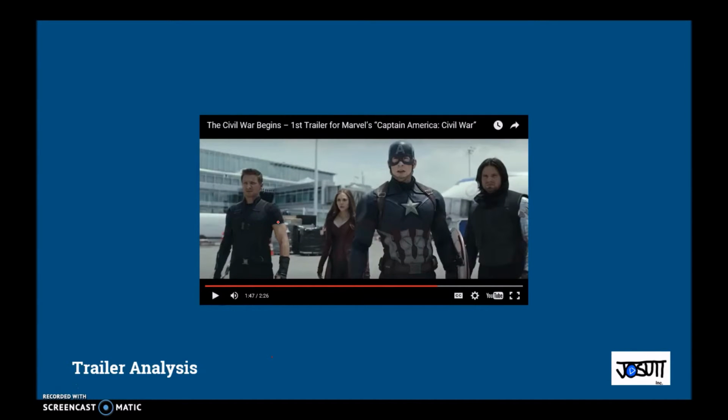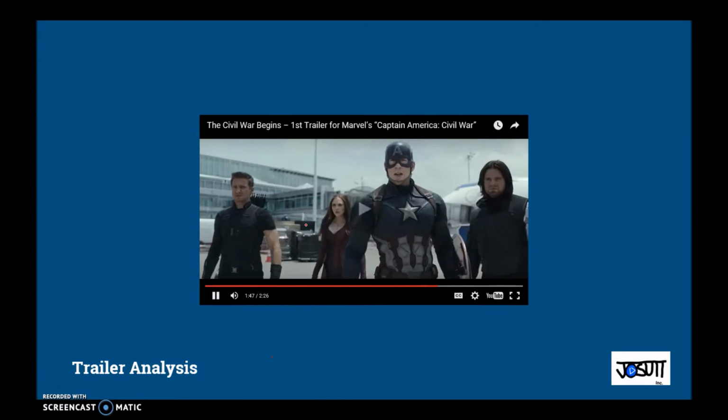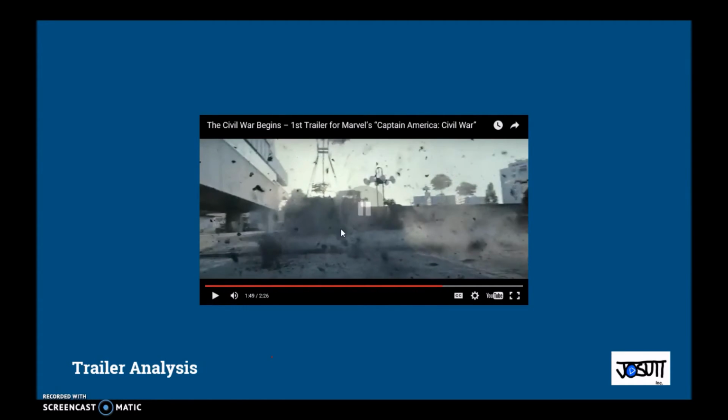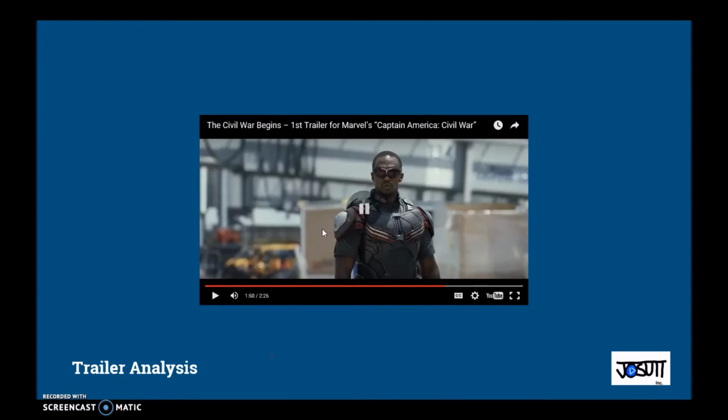And then here we see Team Cap fighting off War Machine and Iron Man. Now here Team Cap is missing Agent 13 and Ant-Man. Now people say that Ant-Man is right here. I've seen a picture where they say that, but there is no Ant-Man here. Then we see Bucky running. Now Bucky, when he's running right there, doesn't have the same clothes as when he was in the fight. And these bullets, I don't think are from this scene, the airport fight scene. But right here, we can see.